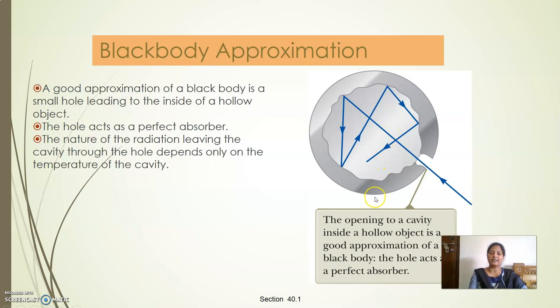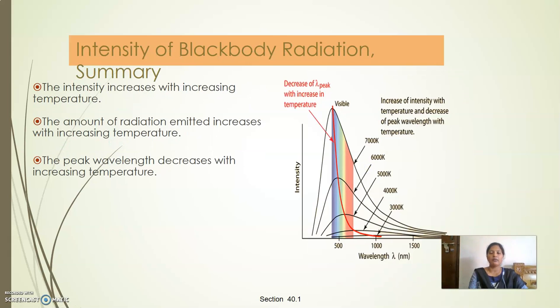When such a body is heated up, it emits radiation of all wavelengths. So this black body gives us a continuous spectrum. Now we will see the intensity of the emitted radiation versus the wavelength. What we can summarize is, first, the distribution of the wavelength depends on the temperature. Second, as the temperature increases, the intensity of emitted radiation increases. Third, as the temperature increases, the maximum peak shifts towards the lower wavelength.